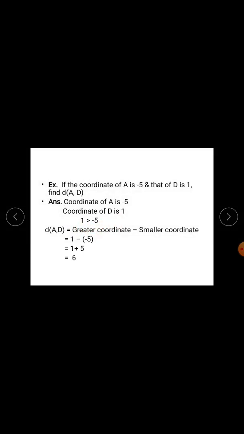Now how will you find out? Distance AD equals greater coordinate minus smaller coordinate. Use this formula: greater coordinate minus smaller coordinate. So here greater coordinate is 1. So 1, then use operation minus, then use smaller coordinate minus 5. So 1 minus of minus 5. But minus minus means plus. So 1 plus 5 equal to 6. So distance AD is 6 units.